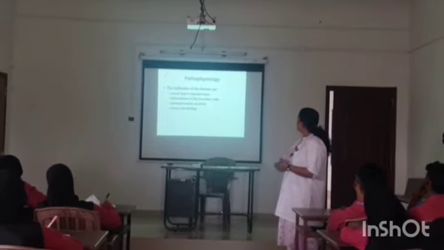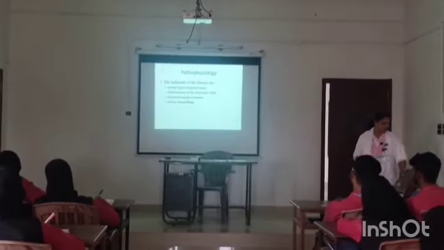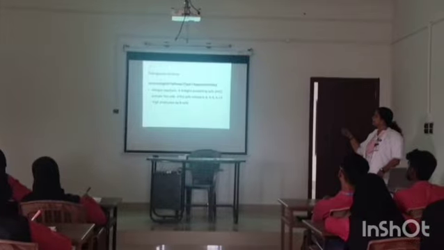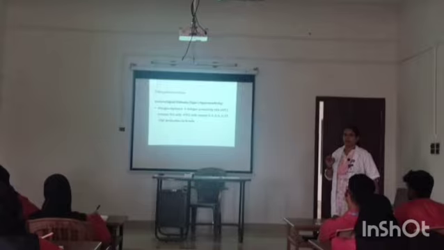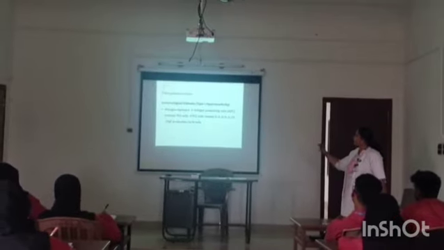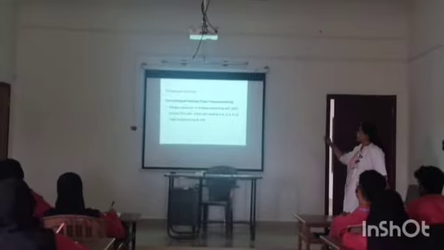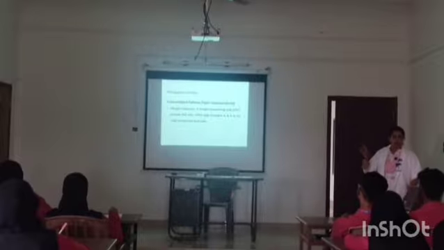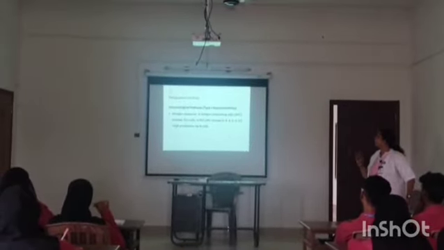Then inflammation of the bronchial wall, increased mucus secretion, airway remodeling, etc. In this pathophysiology we can call it an immunological pathway, because it involves the activation of antigen presenting cells, immunoglobulin E antibodies, then T helper cells, etc. All are coming in this pathway.